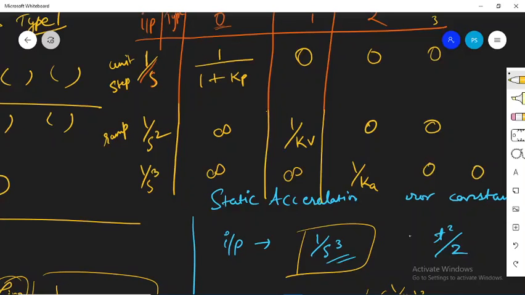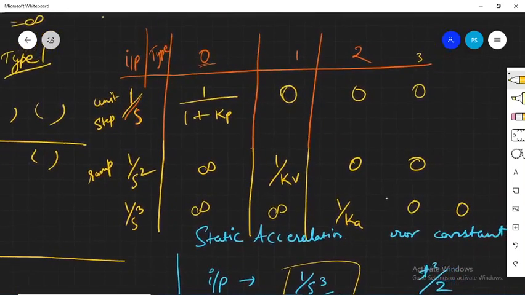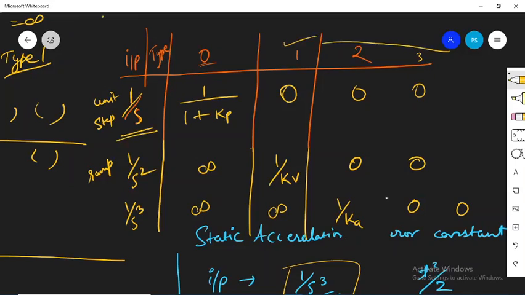Okay, so this is how the error of the system changes with the type as well as with the input. For unit step input, if even the smallest kind of error is not tolerable, then you should always go for type 1 system or the higher ones. But if a small amount of error can be tolerated, then of course you can go for type 0 system. But when you have input as ramp input, then never ever go for type 0 system.